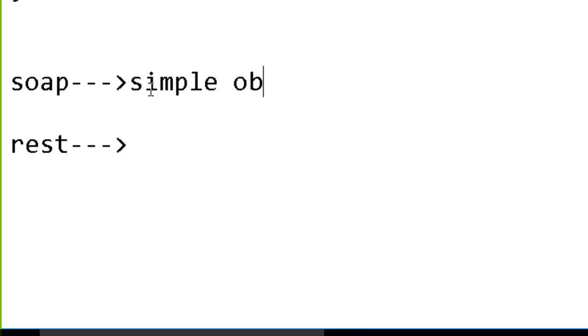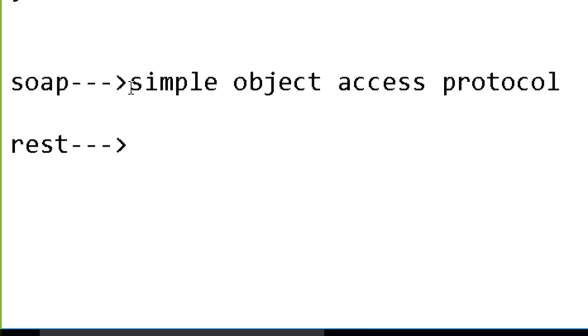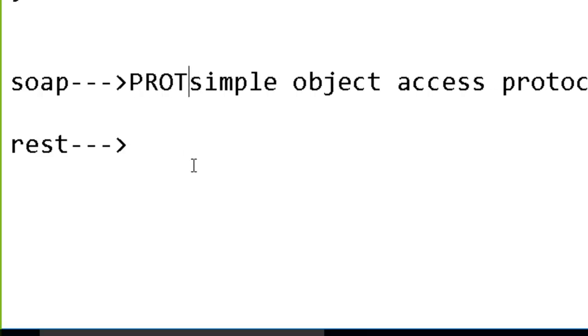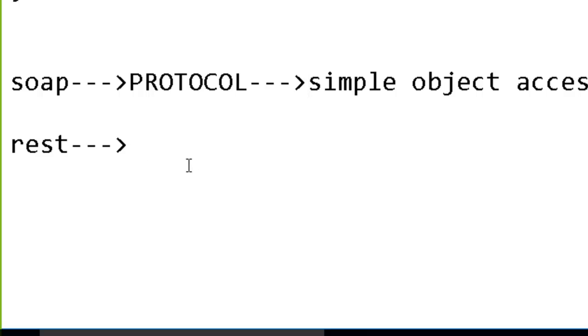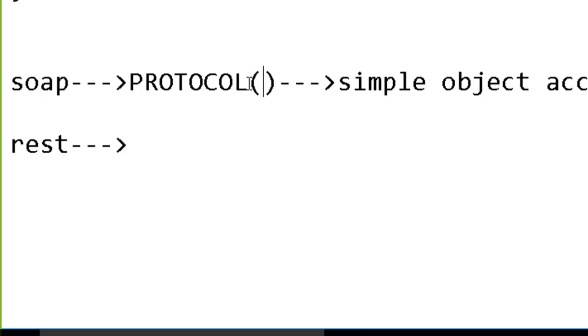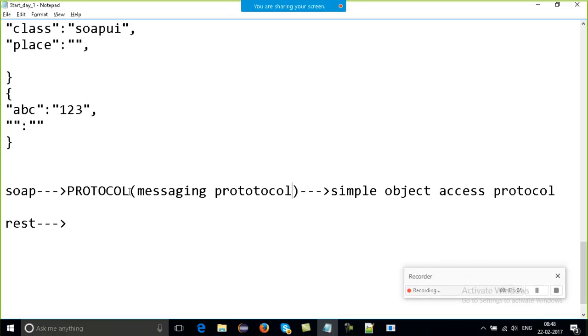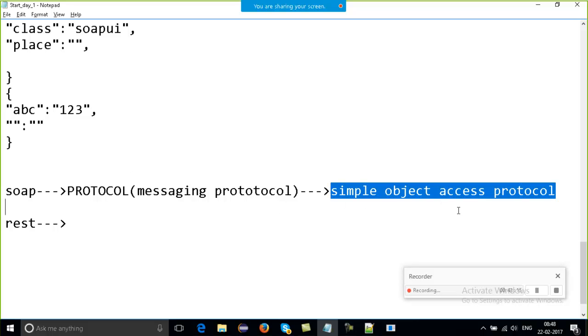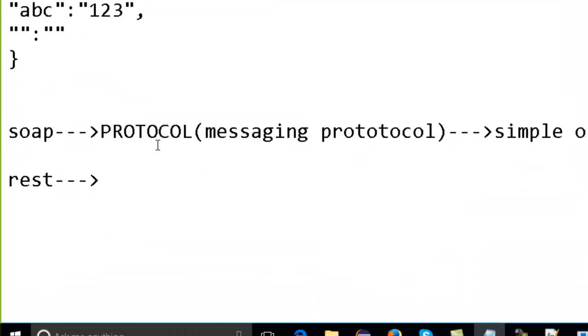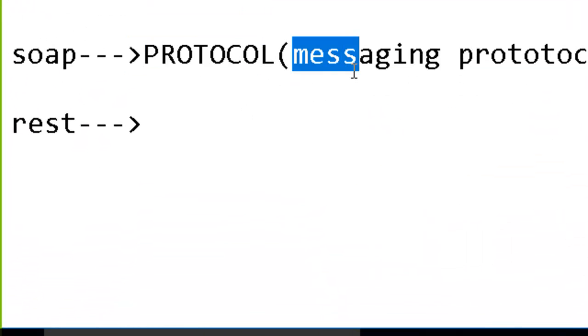SOAP is Simple Object Access Protocol. Or I'll say this is my protocol. One more thing I can write here, it's a messaging protocol. Understood? So SOAP is my messaging protocol, which I am actually using for the security purpose, and this is the full form. How it works, I'll not discuss today. The rest you don't need to know.